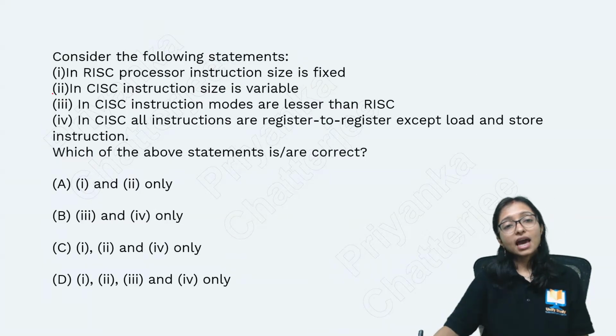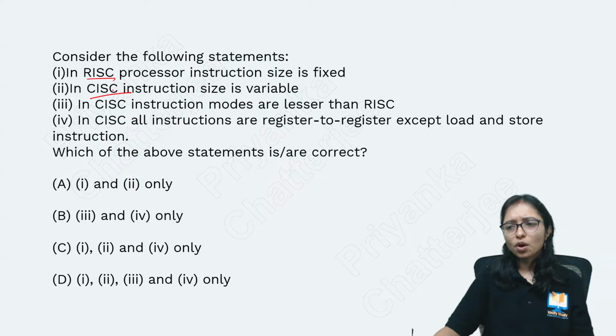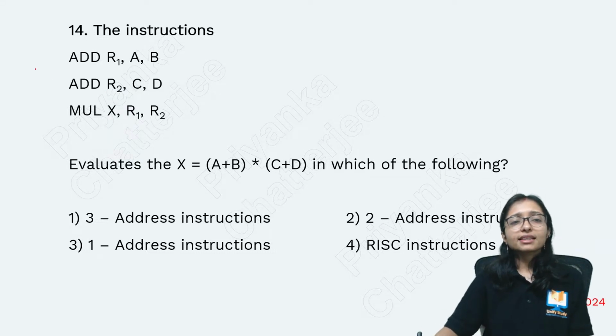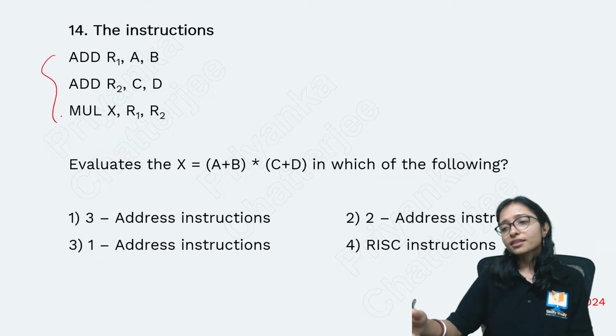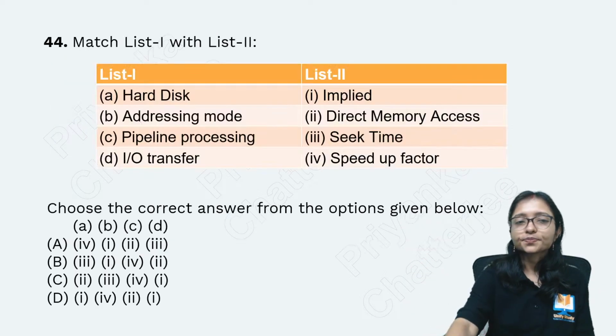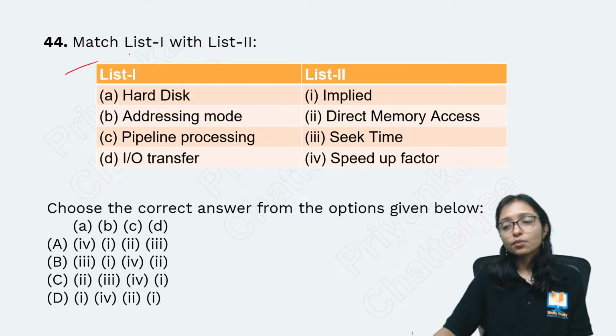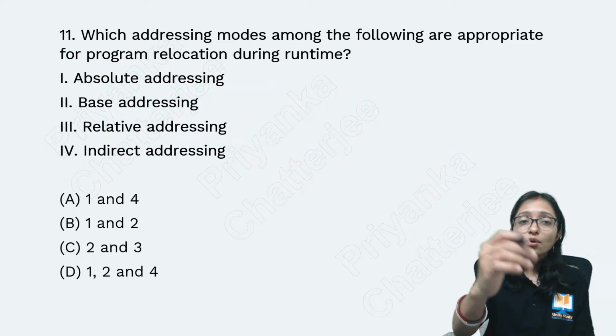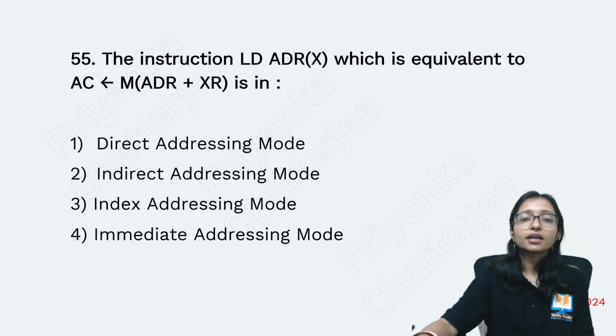After that you can see RISC, CISC is a most popular topic from where questions are always coming. Now you can see here this type of instruction they are providing and they are asking how many addresses, what type of address is going on here. Then addressing mode. From the addressing mode, this is a simple matching question. Here out of this, which one is relocatable?